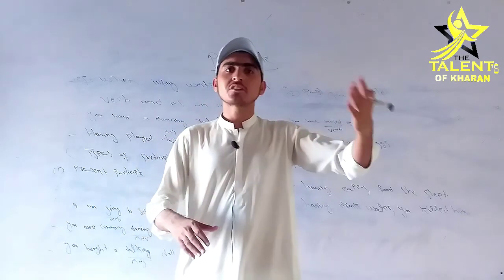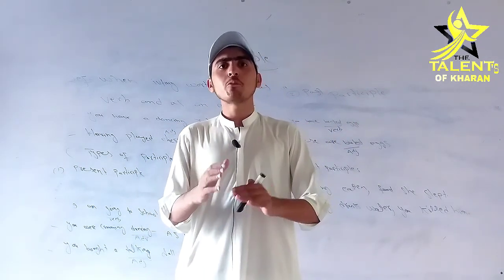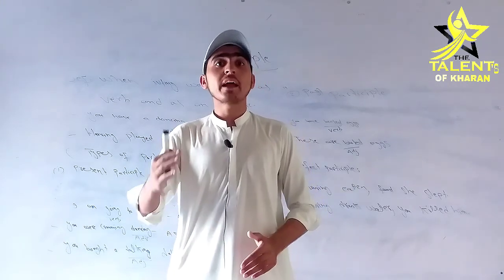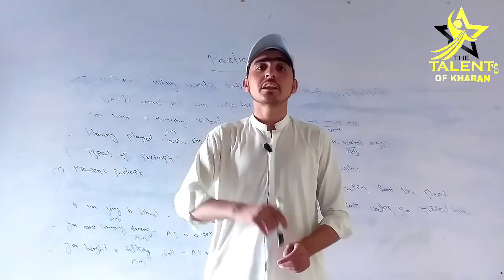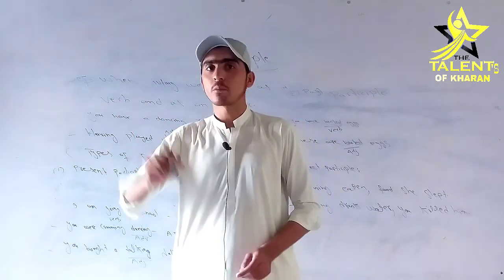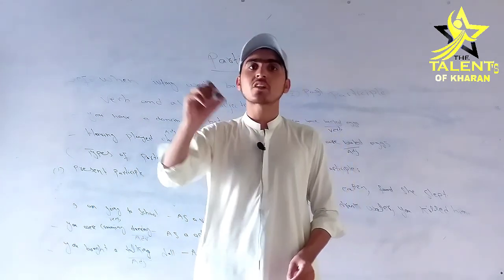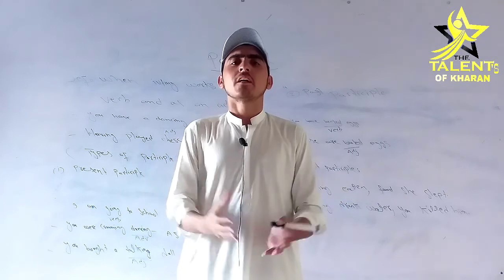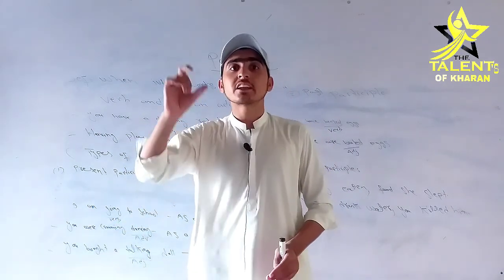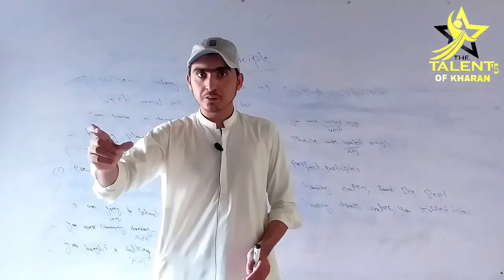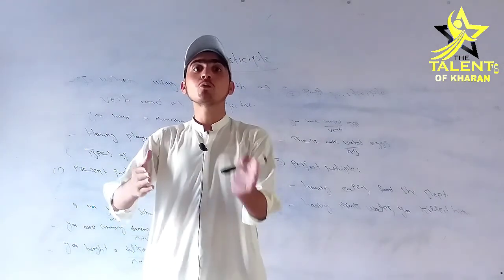So I will come towards the past participle. What is past participle? What that form is called past participle. It works as a verb and as an adjective. How does it work as a verb? For example, you have boiled eggs. Here the boiled is our main verb. It is past participle because each and every verb's third form is called past participle. And how does it work as an adjective? For example, she lives in a burnt house. Here the burnt is our past participle because it is our adjective and it is modifying that house. That house is our noun.